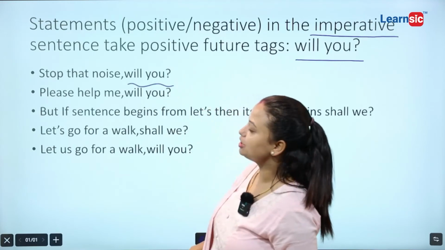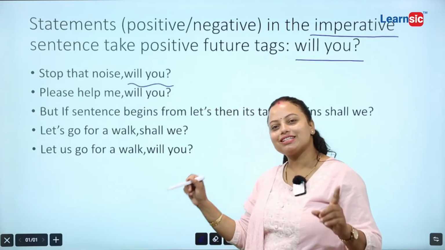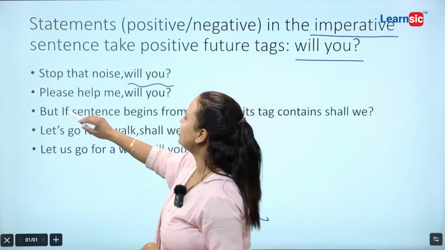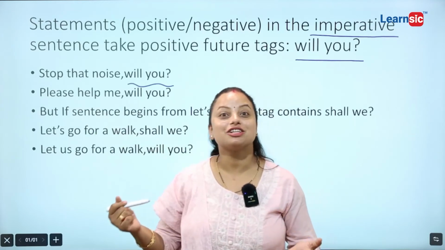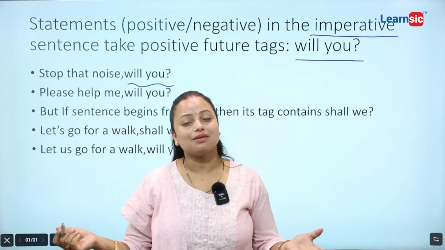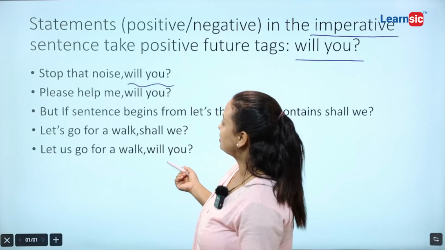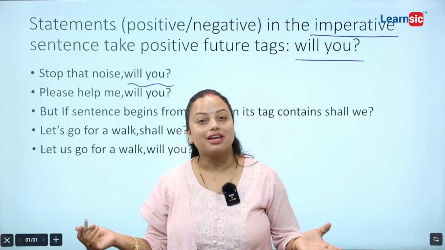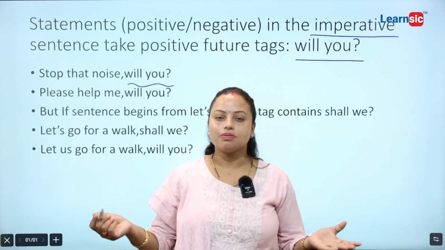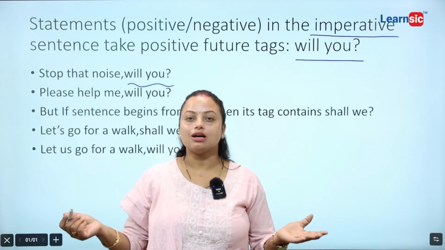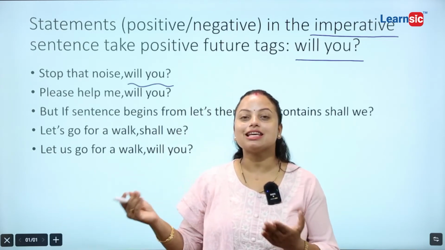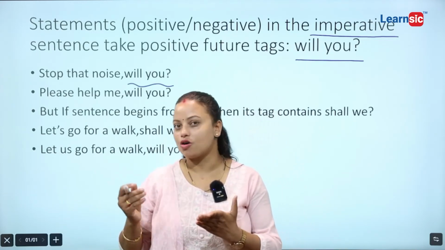No need to panic. Just go on writing will you. Now, please help me. Someone is requesting you. So this is also in the form of imperative. First of all, you have to find out whether the sentence is in imperative form or not.